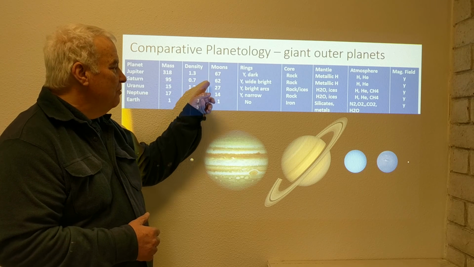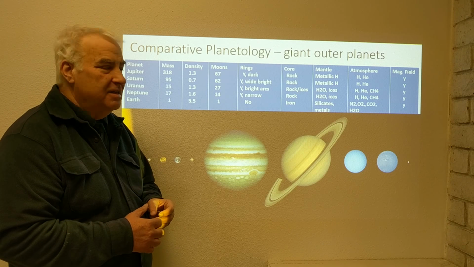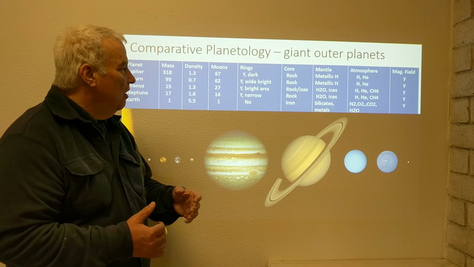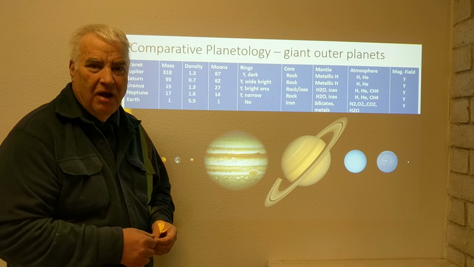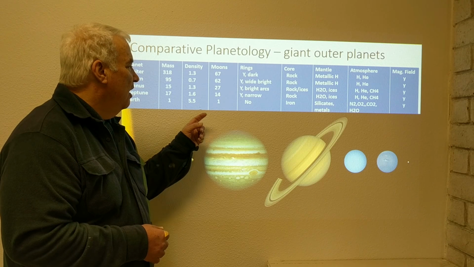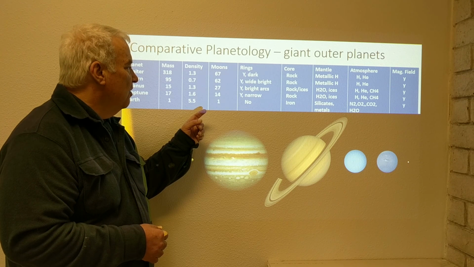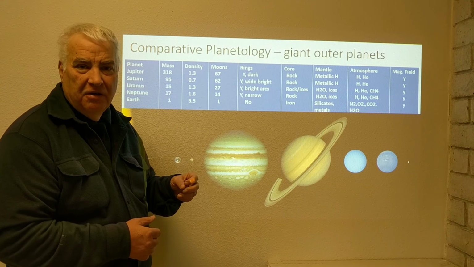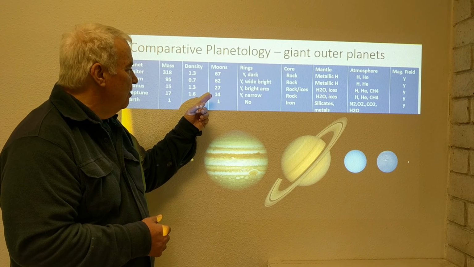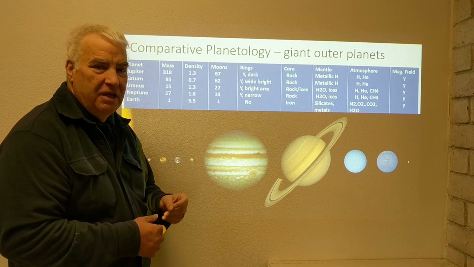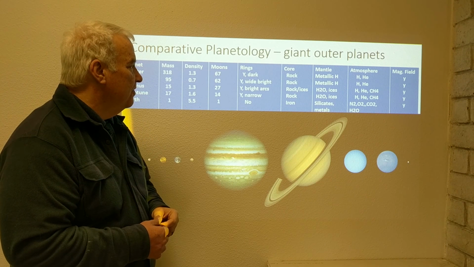Moons: the outer planets have many more moons. Jupiter has about 67. Some of these are unconfirmed, but they're confident that these have been discovered, and these are the most optimistic figures that I have. It's 67 for Jupiter, 62 for Saturn, 27 for Uranus, 14 for Neptune, and 1 for the Earth.